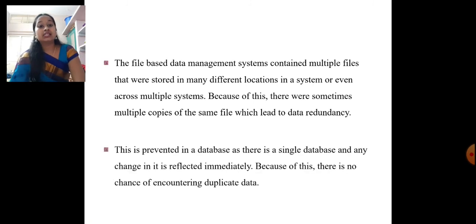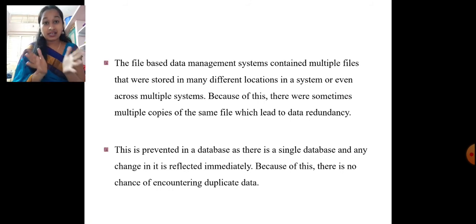This is prevented in a database as there is a single, centralized database. Centralized means all together in the same location. For example, faculty section, academics, accounts, library, result, examination, all together as one college database.